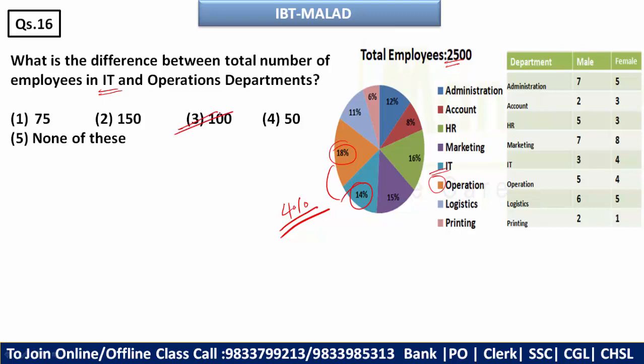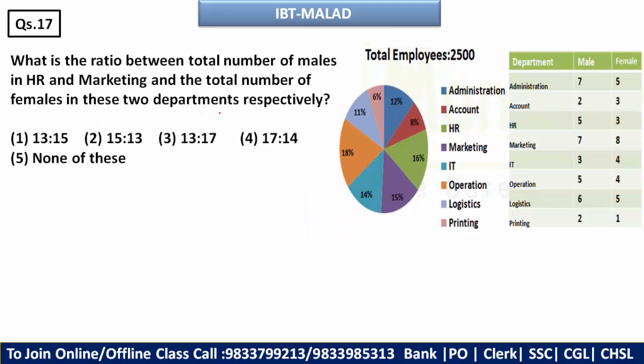Moving ahead, what is the ratio between the total number of males in HR and marketing and the total number of females in those two departments? So we have to find male and female and then find their ratio, correct. So let's talk about HR. So here HR is in the ratio 5:3. HR is what? This green one, so 16 × 25.